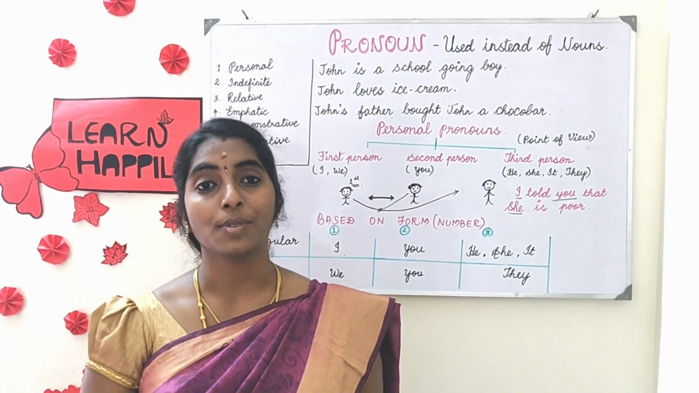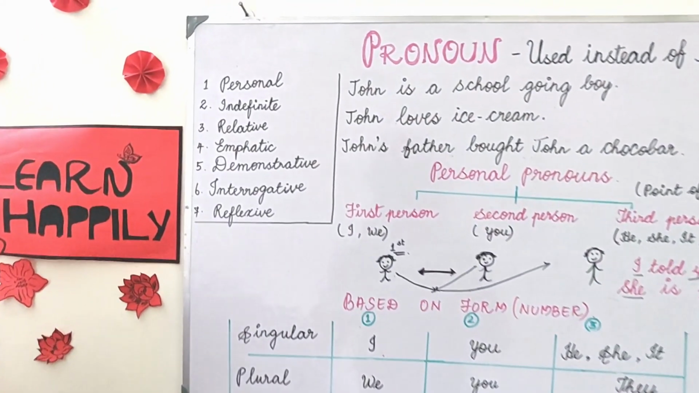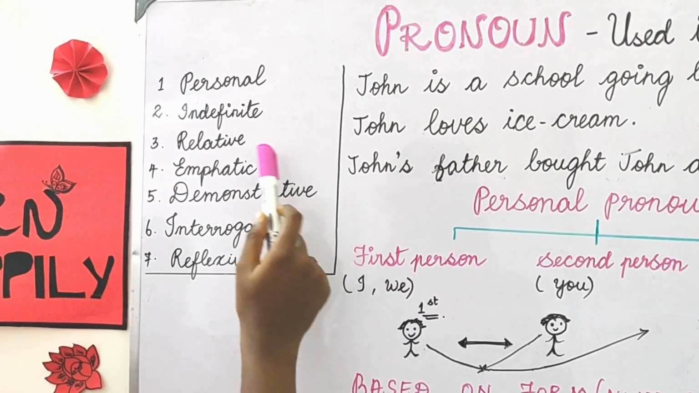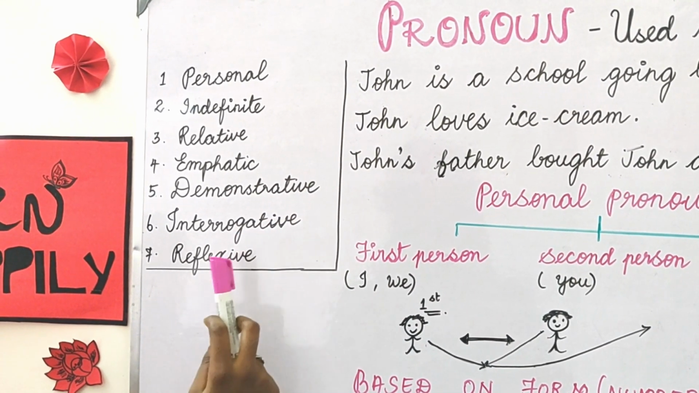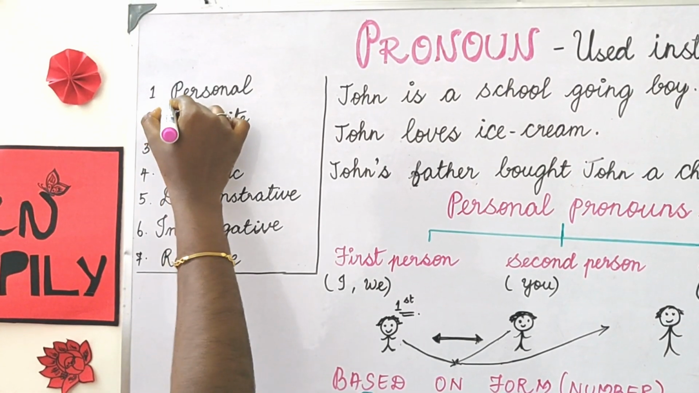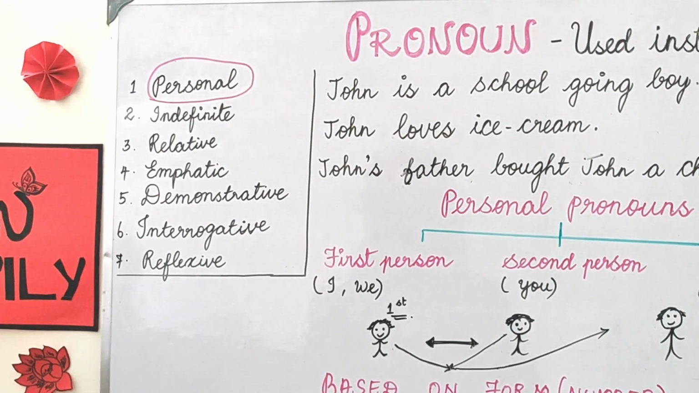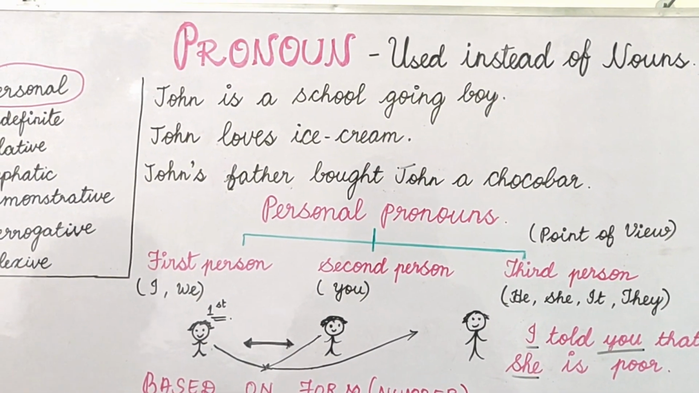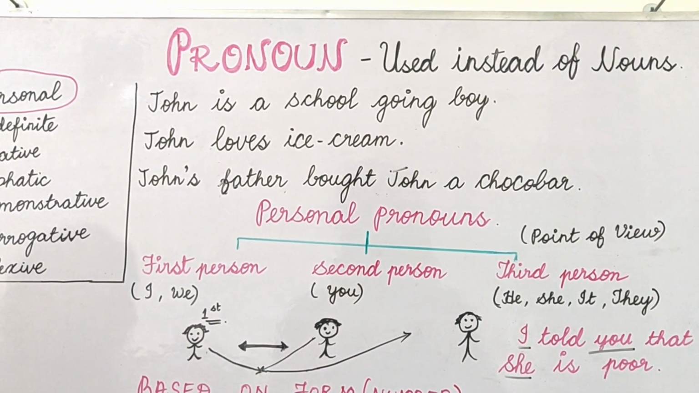There are many types of pronoun. I have listed them here. They are personal pronoun, indefinite pronoun, relative, emphatic, demonstrative, interrogative and reflexive pronoun. First of all, the most important of all is the personal pronoun. That's what we are going to see today. Before going into that, I have given you an example. This will tell you why pronouns are used.